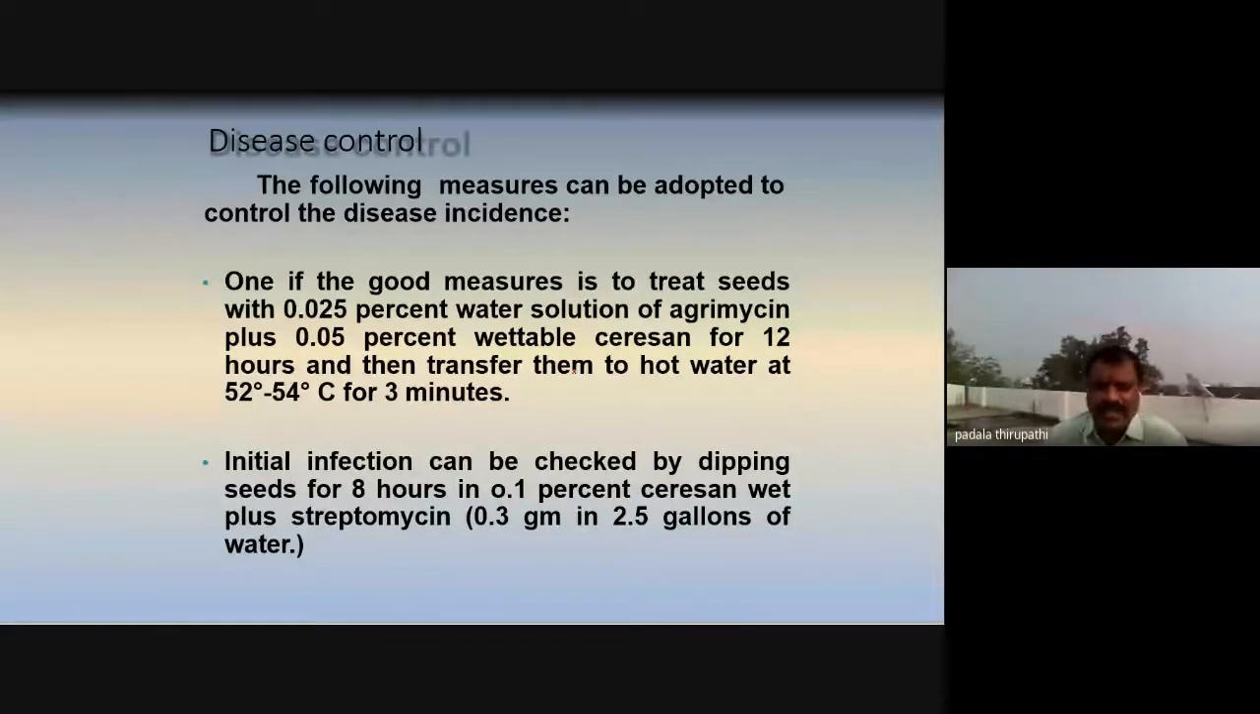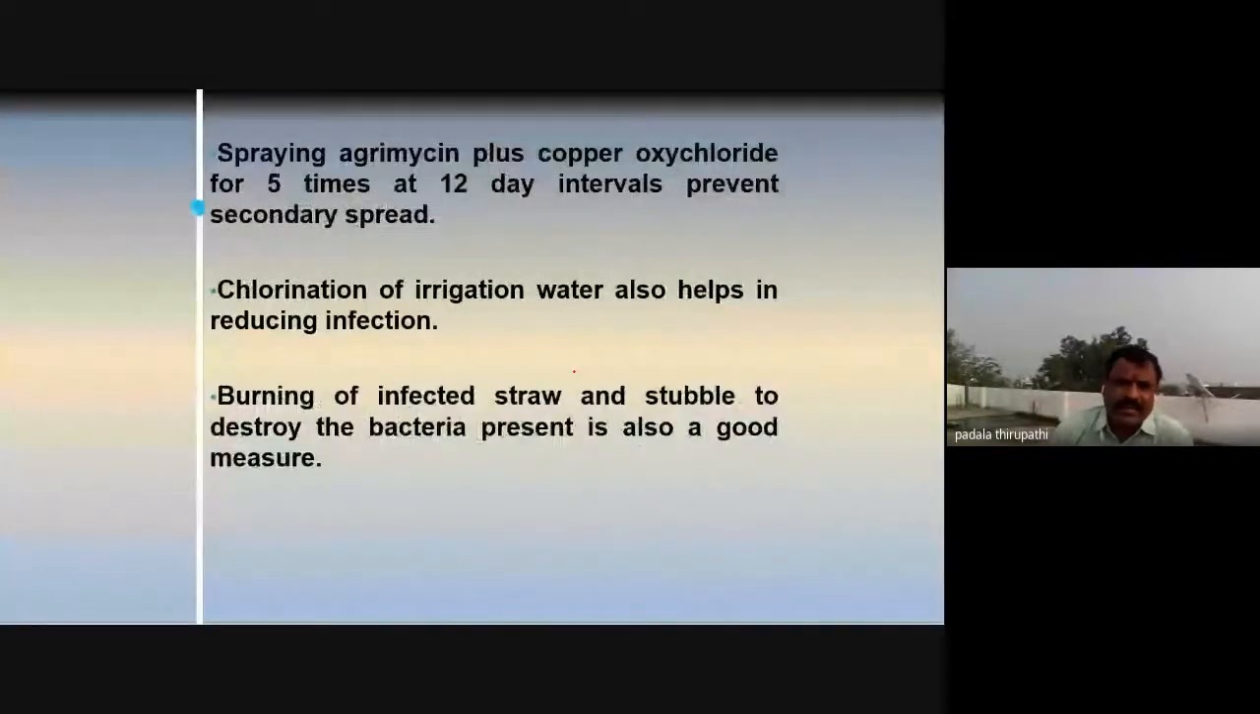Do you accept or not? 28 to 30 degrees is a very favorable environment for the rapid spread of this bacteria, but 52-54 degrees Celsius is the death point of this disease. So hot water treatment is very important for controlling the spread of this disease, my dear friends. And initial infection can be checked by dipping seeds for 8 hours in 0.1% ceresan wet plus streptomycin antibiotic, 0.3 gram in 2.5 gallons of water. So this is the control measure for bacterial blight in paddy.